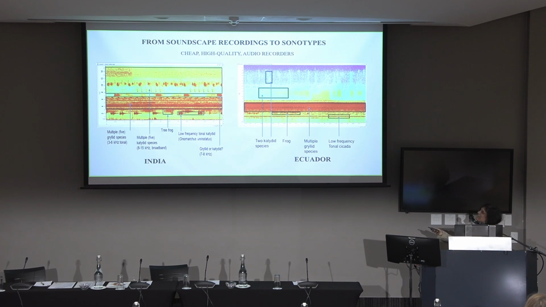Okay. I can look up here and say, yes, this is a species. I can't even tell you if it's a cricket or a katydid because this is in a frequency range where it could be either. But I can tell you that this pattern is different from this pattern, and these are 2 different species. I can hazard a guess that these are katydids, and I'd probably be right. Yeah, but that's how you have to move. It's not the best way, but that's all we have.